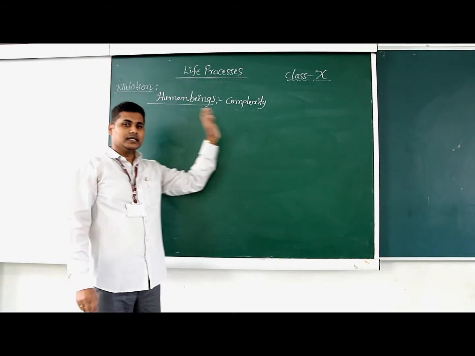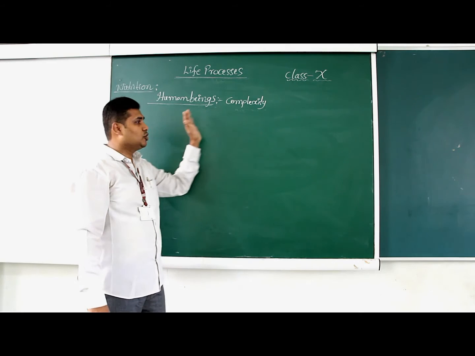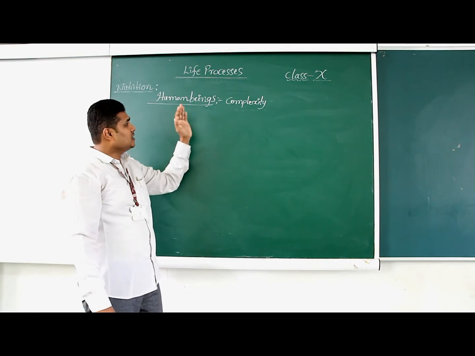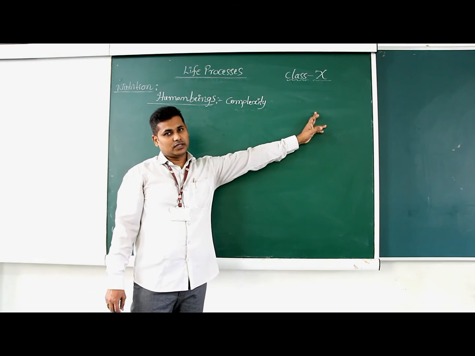Human beings also follow this type of nutrition. Compared to unicellular organisms, human beings are multicellular organisms. These multicellular organisms show complexity in this nutrition process.